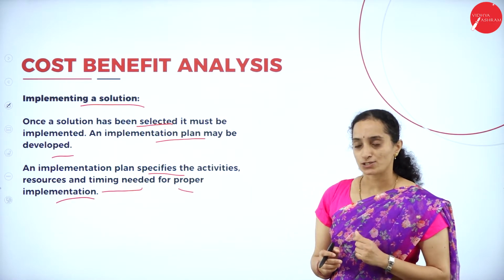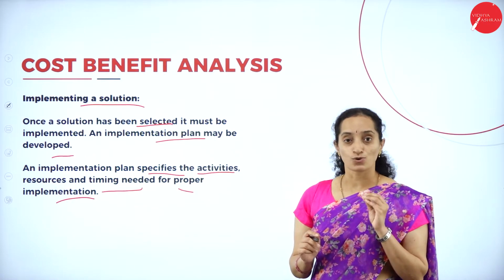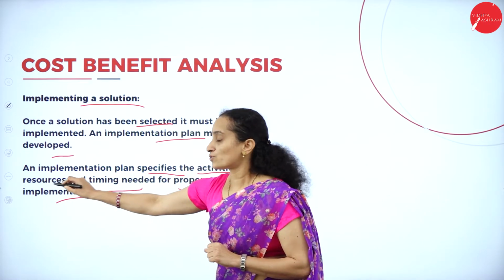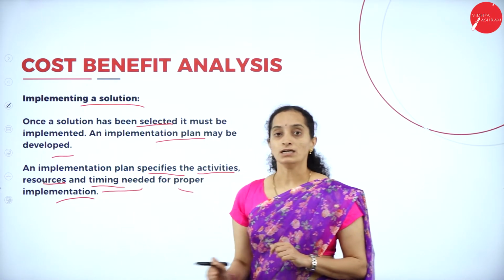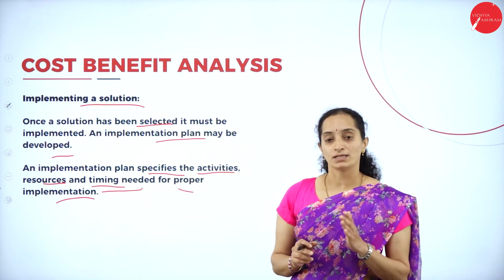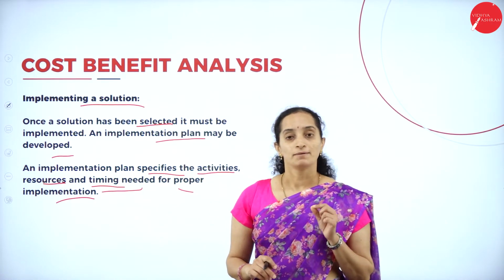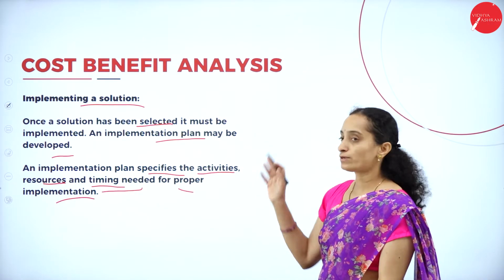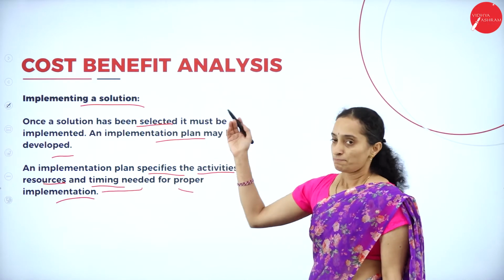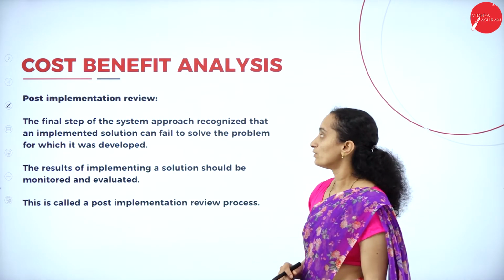What are the parameters you have to select: the activities, how it is going to be implemented, the resources the plan needs, and what is the timing you need to execute. That plan will be of the utmost importance. So you have to take care of the process of implementing a selected solution.